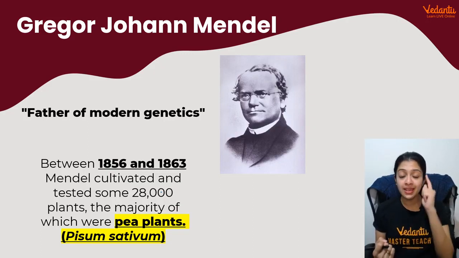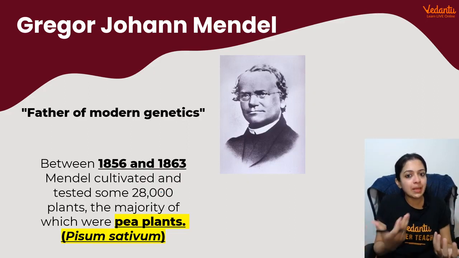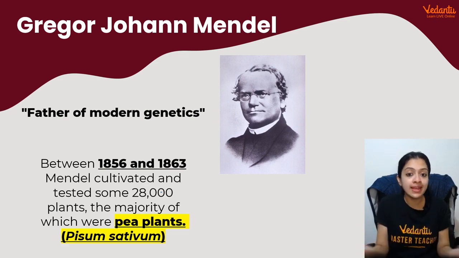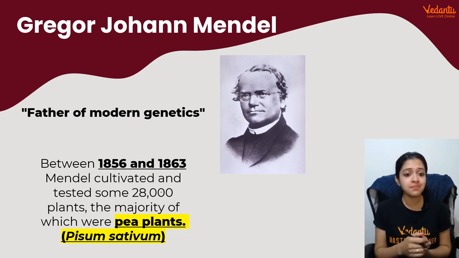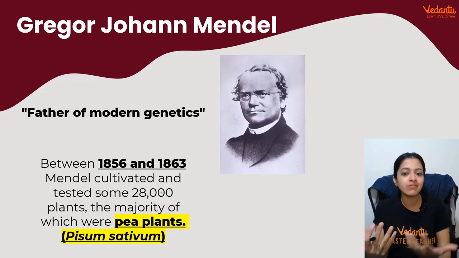This gentleman, based on his logical observations, came up with a lot of theories. How exactly? He studied some plants which he passionately grew in his garden. Now, this gentleman was an Austrian monk, and he had a pea garden of his own because he was a very, very passionate gardener.